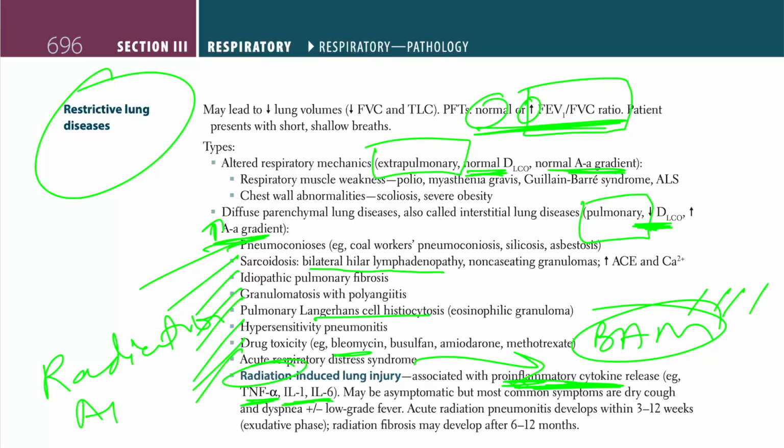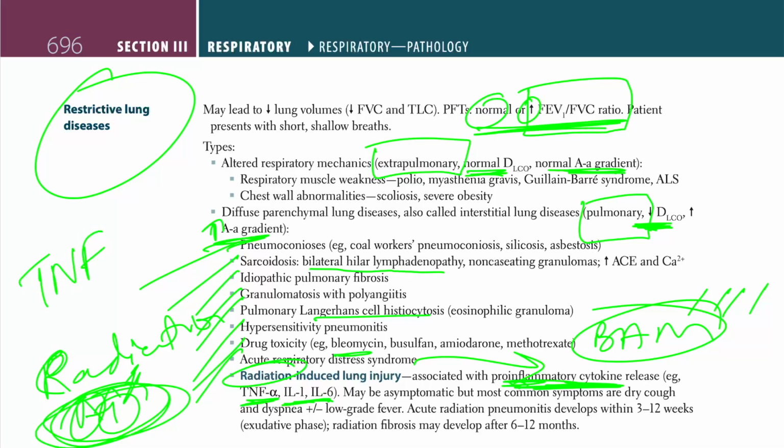Okay, A1 and R is like 6. TNF alpha for A alpha. I mean, just remember A1 radiation. You know, when you want to have a radiation, you want to go to a good place for radiation, right? You want to go to some nice CT scan place, some nice X-ray. You say, hey, I want to look at some good technology. So A1 place for radiation. So TNF alpha is from A. TNF alpha plus your IL-1, A1, and your radiation is for 6.